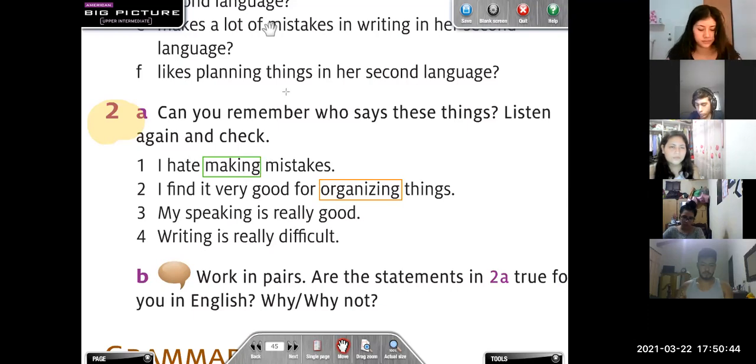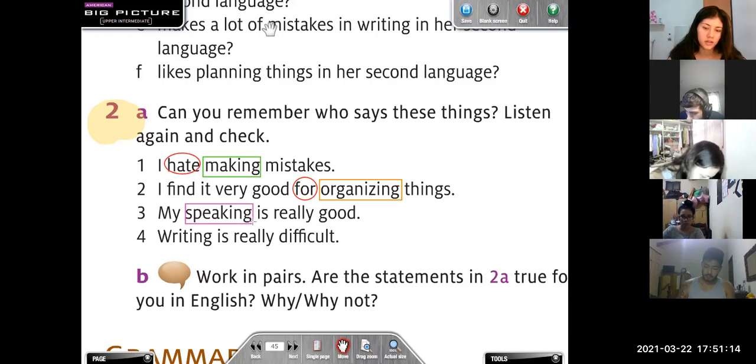What about the second sentence? Gerund. What do you think? After a preposition. Very good. Gerund after a preposition. What about the number 3?